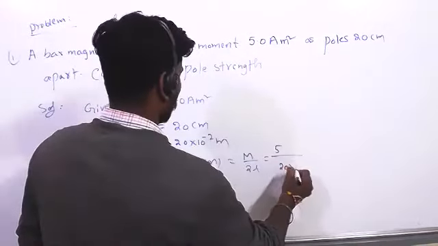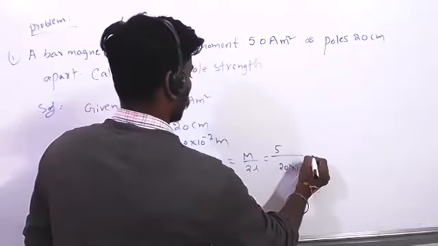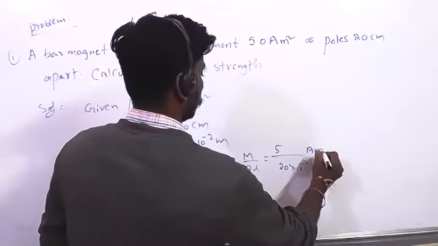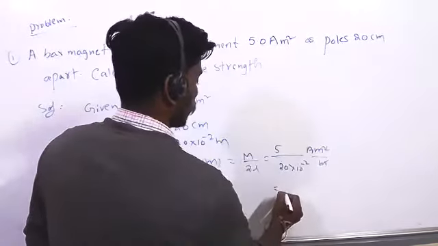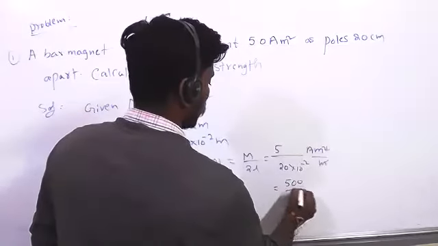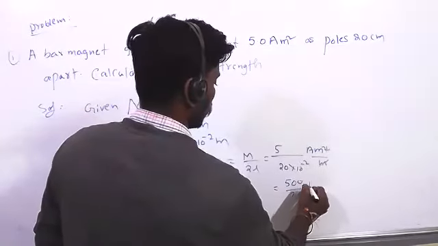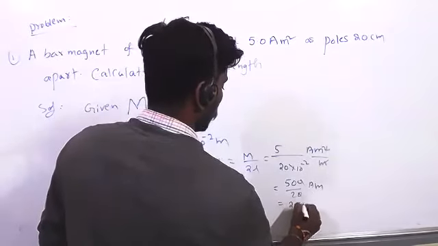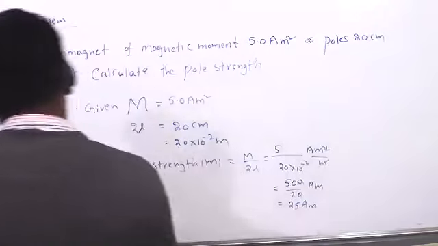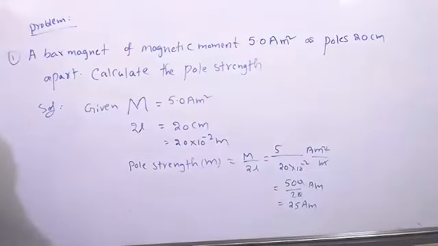It will become 5 by 20 into 10 to the power of minus 2, which is 500 by 20, equal to 25 A m. Write that.